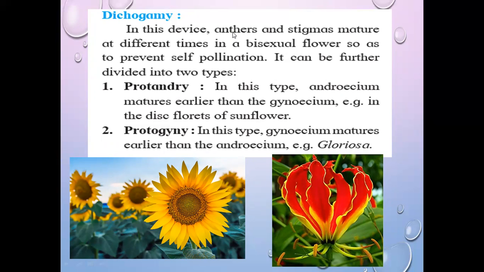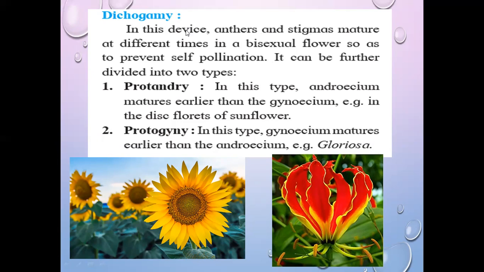Sometimes anther matures first and stigma remains unmatured, or stigma becomes mature first and then after some time there is a maturation of anther and production of pollen grain. So in this device, anthers and stigmas mature at different times in bisexual flower, and when the time of their maturity is different, self pollination cannot be possible.